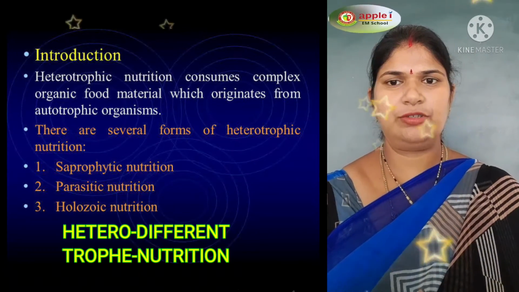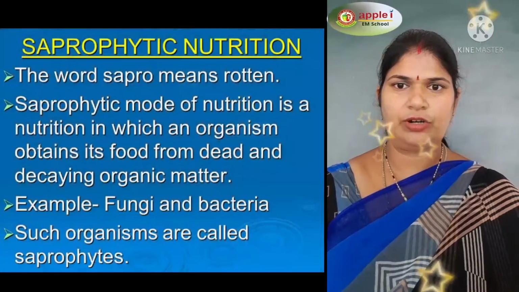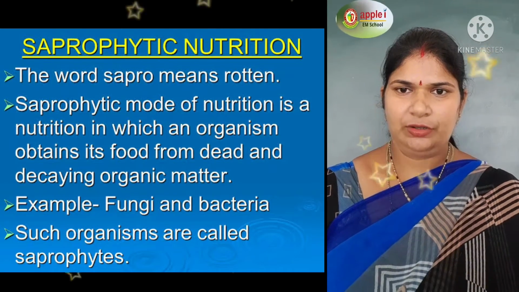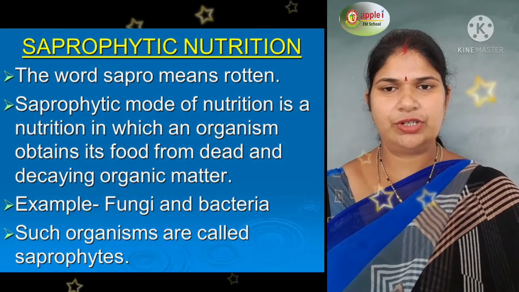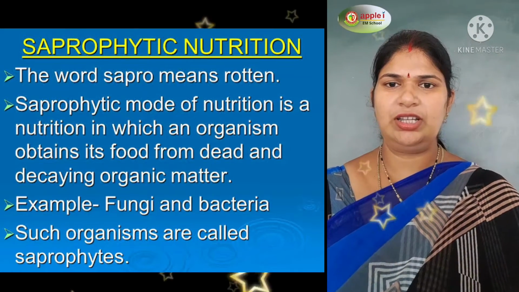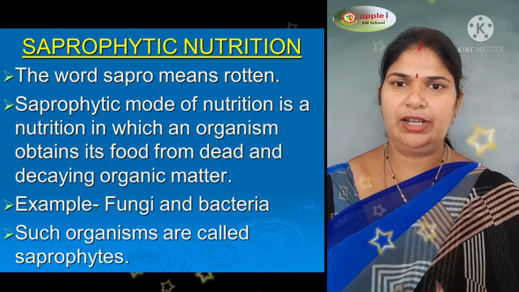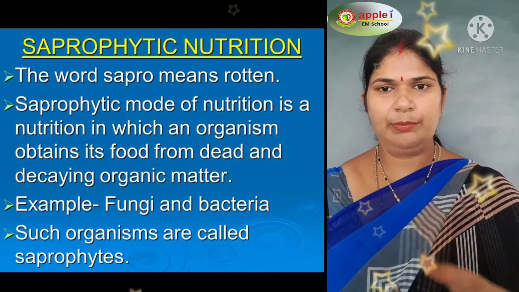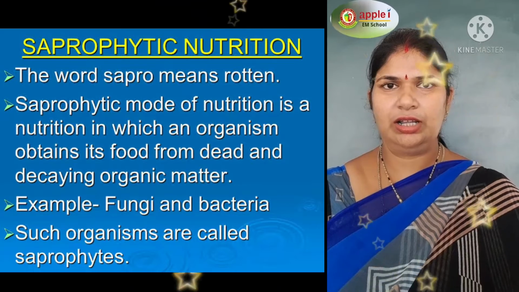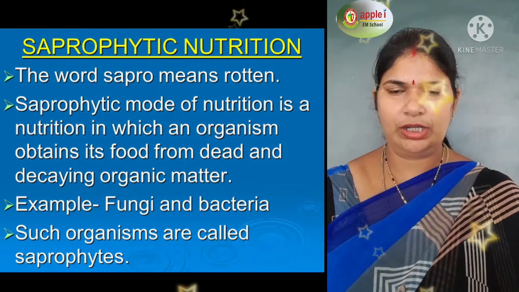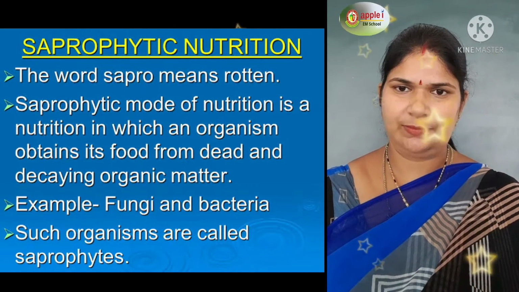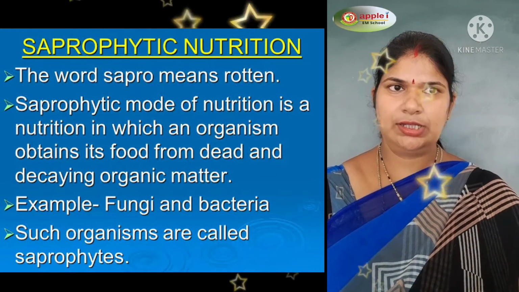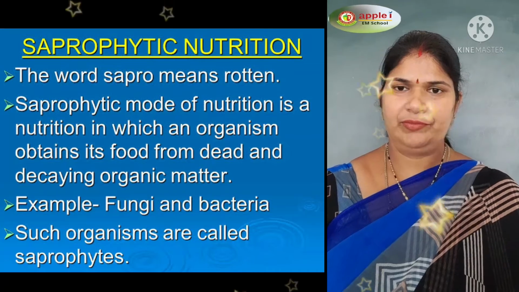First, coming to the first type of heterotrophic nutrition, called saprophytic nutrition. Saprophytic nutrition is the nutrition in which organisms get their food from dead and decaying organisms. They break down the food material outside the body and then absorb it. For example, mushroom, bread mold, yeast, etc.